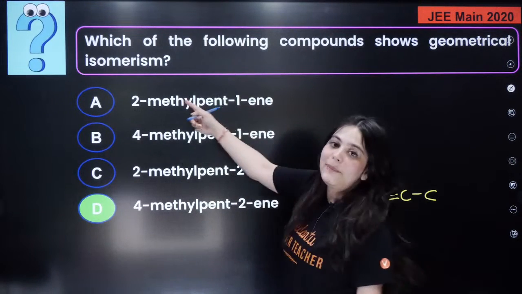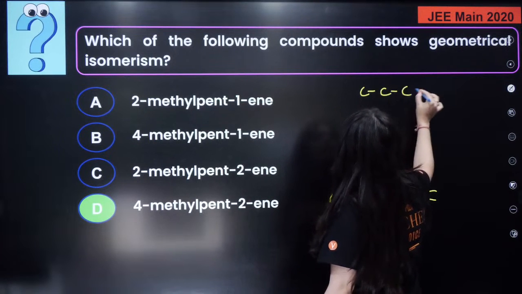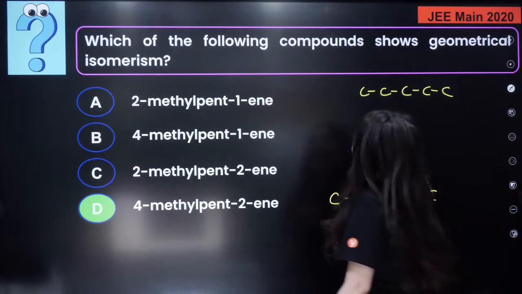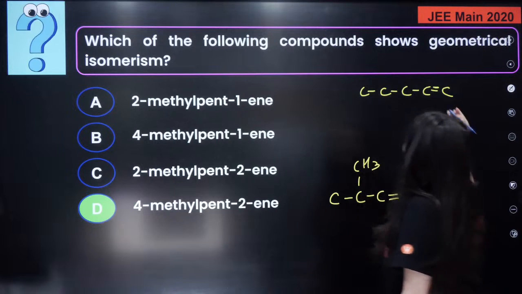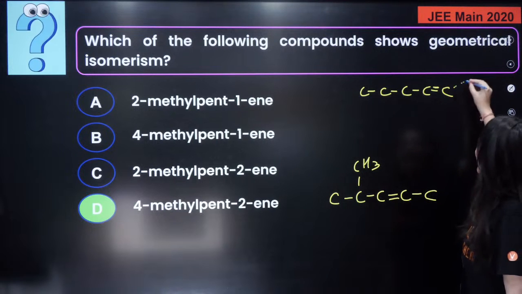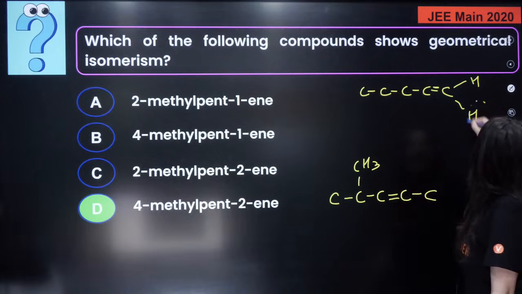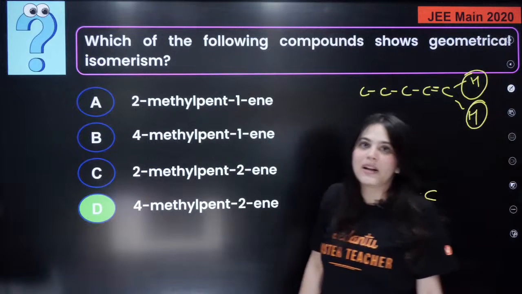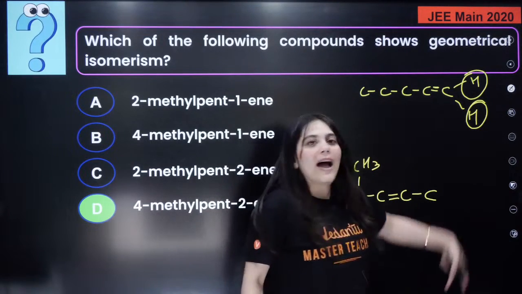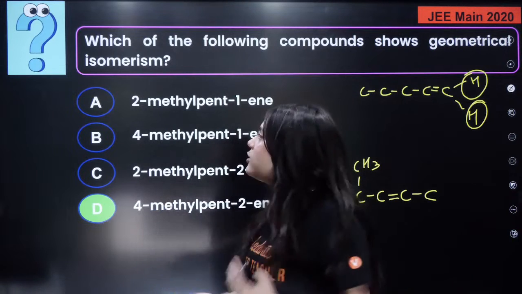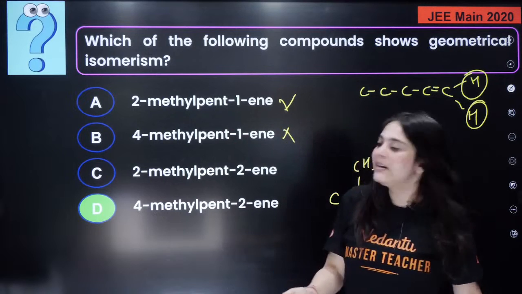Whoever wrote A, let me draw the structure of A. A will be pent-1-ene. So 1, 2, 3, 4 and 5, right? At the first position, there is a double bond. Can you see that here 2 hydrogens will be present? Can this show any geometrical isomerism? No, because these two atoms have to be different in order to show geometrical isomerism, isn't it? So this cannot show. This pent-1-ene again cannot show.